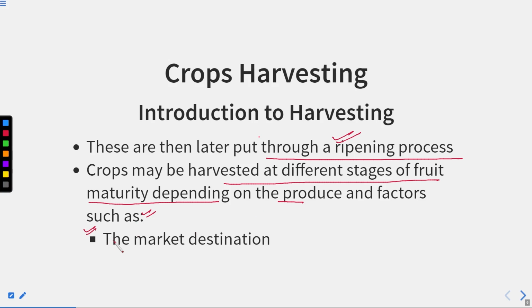If the market destination is very nearby, they can harvest and keep for a time. But if the market is too far away, they have to harvest as early as possible, because the transportation time is quite large.